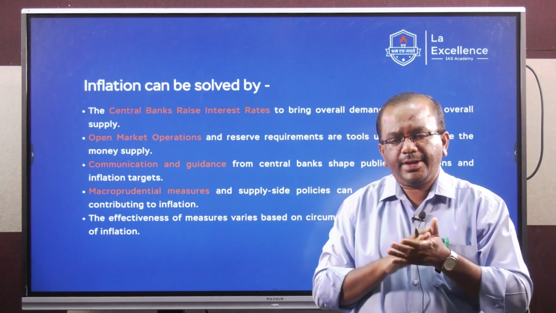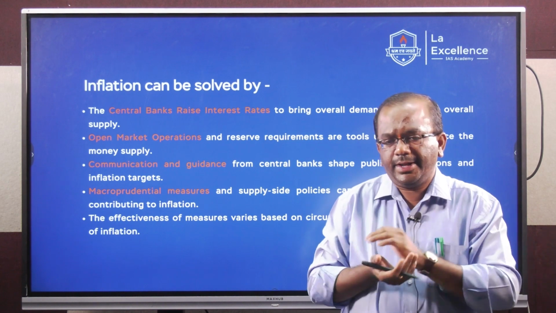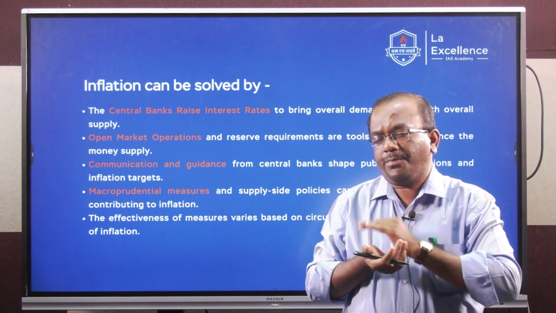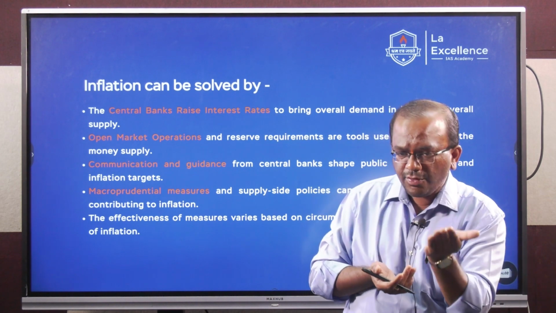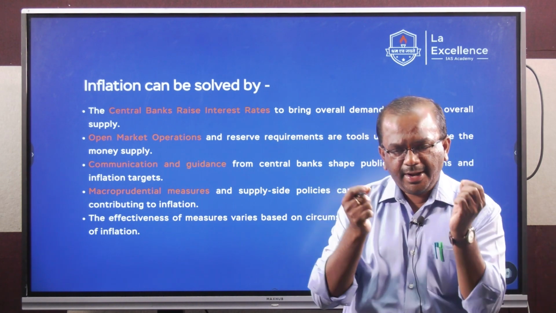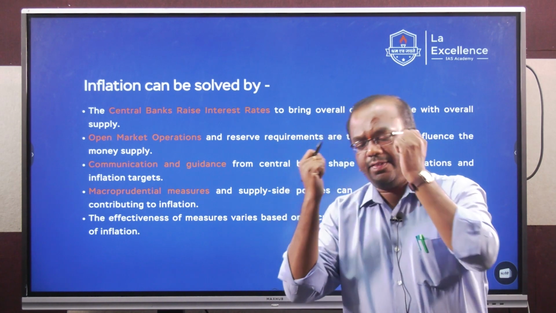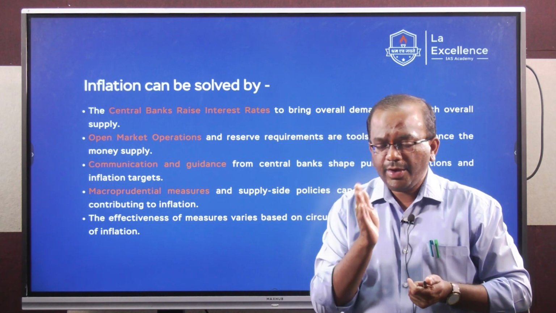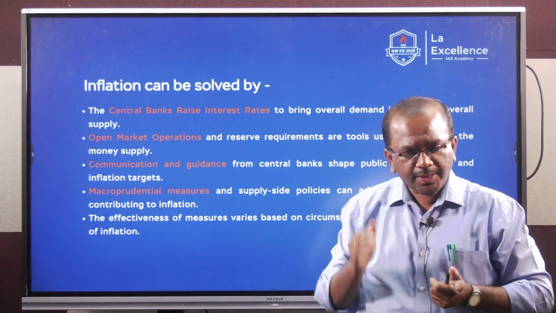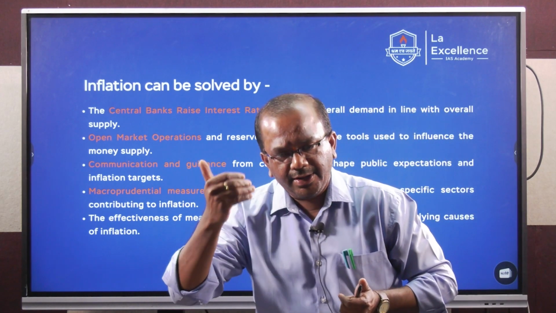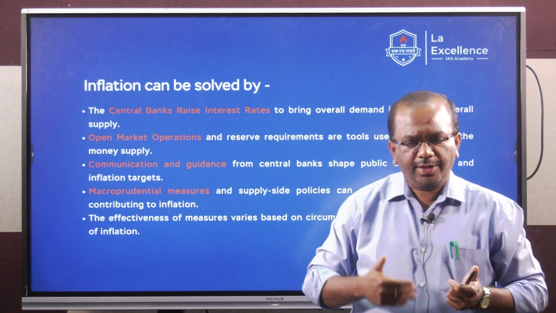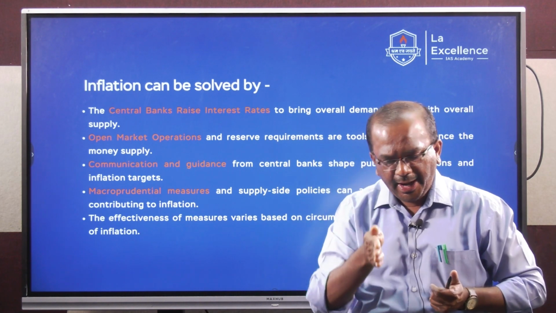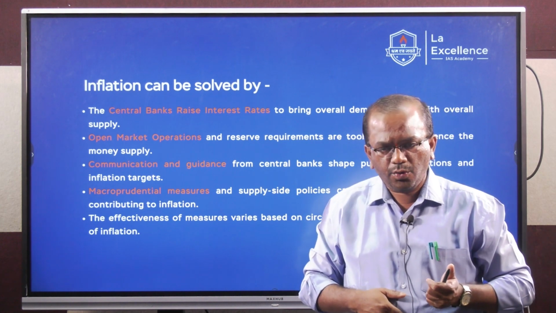For example, there is a shortage of coal in the country that can lead to an increase in the cost of thermal power production. And if there's an increase in the cost of thermal power production, that will have an inflation transmission effect in the economy. And students, there are certain sectors which are inflation sensitive, such as the food sector, the commodity trading sector, the speculative sectors in the economy, to which the flow of credit or liquidity has to be stemmed or controlled.